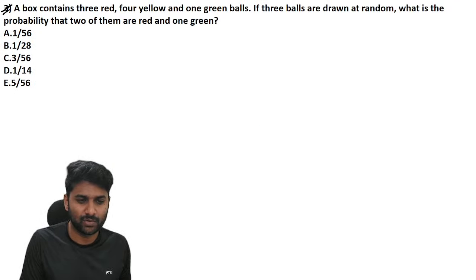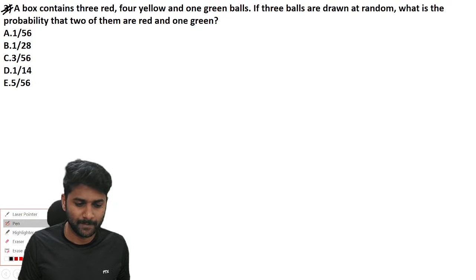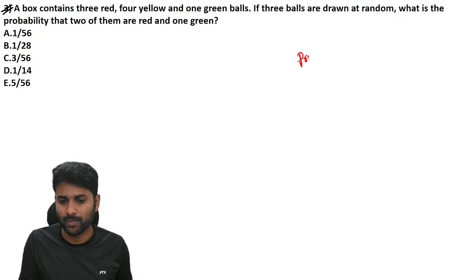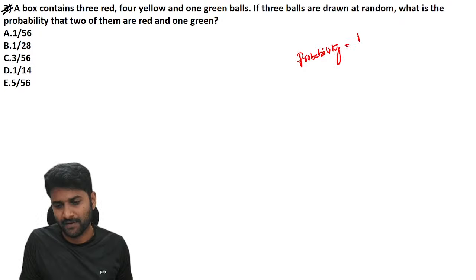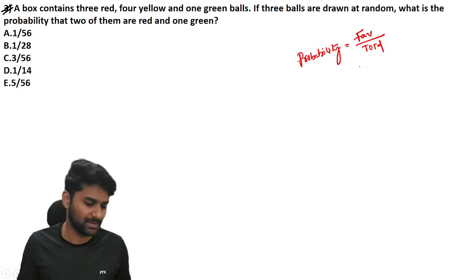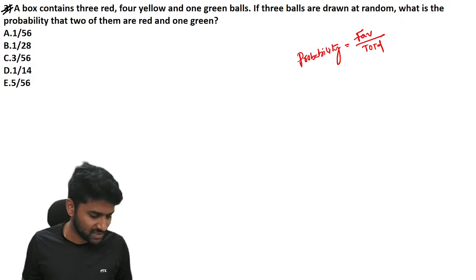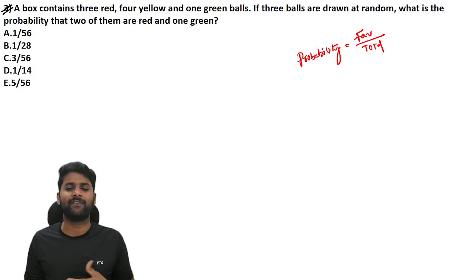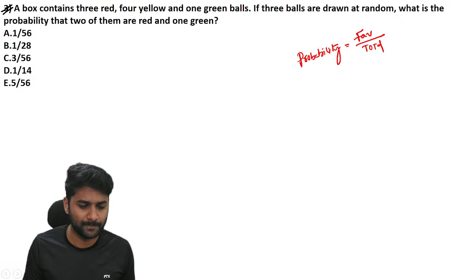Let's check one more question from probability. See, probability is all about favorable outcomes divided by total outcomes. First, you should verify how many different possibilities there are in total. Out of the total, how many are favorable to the given question. Now, first understand this information.